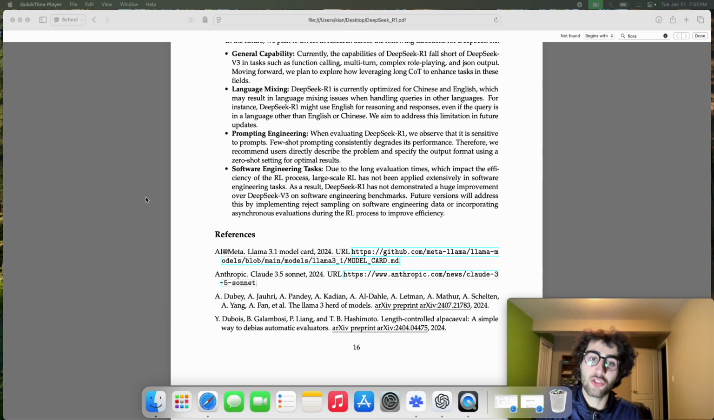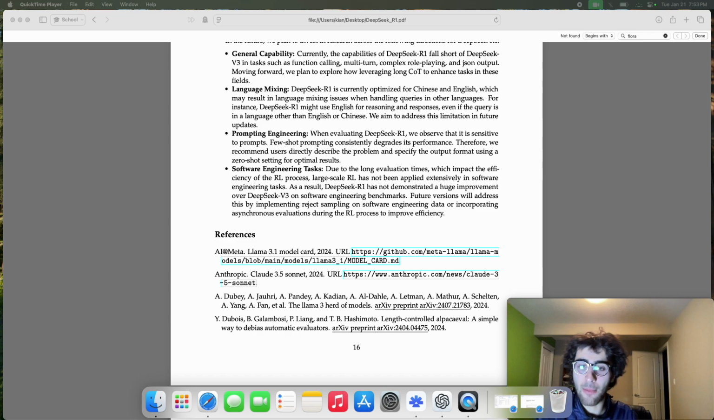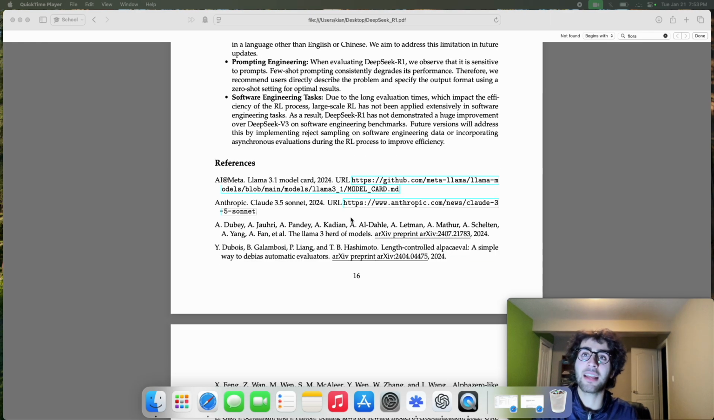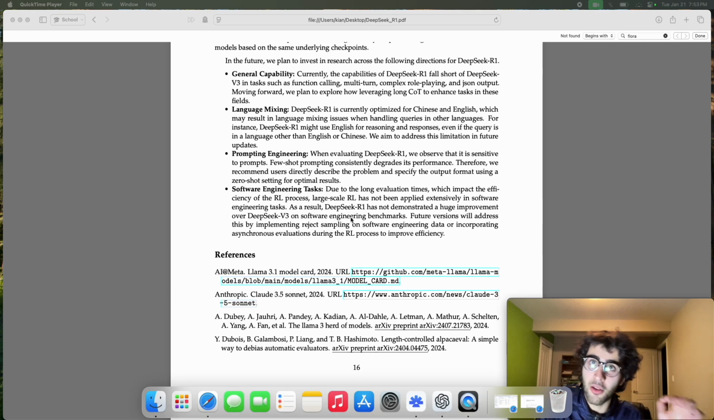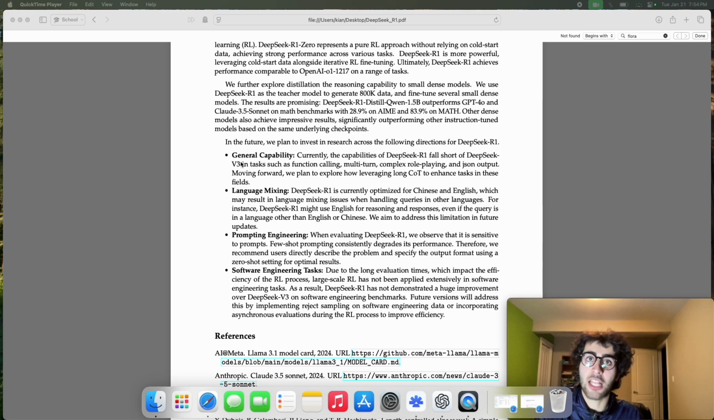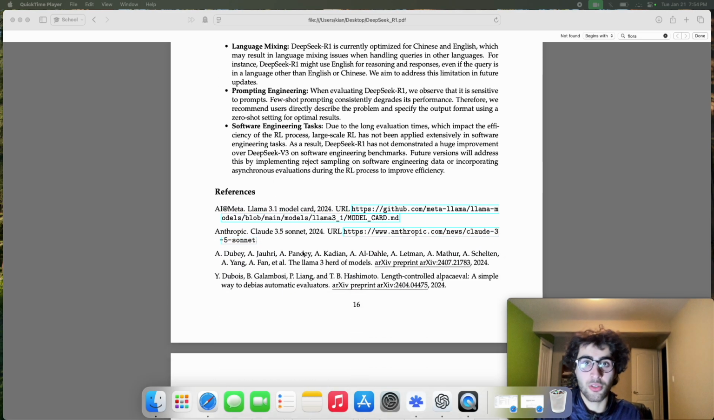And lastly, software engineering. Due to the long evaluation times which impact the efficiency of the RL process, large-scale RL has not been applied extensively in software engineering tasks. And they do propose 2 ways of implementing this in the future, either through rejection sampling on software engineering data or using asynchronous evaluations during the RL process to improve efficiency. So expect the next generation of DeepSeek-R1 models to be proficient in software engineering as well. And not only that, to be as general as V3, since these are the future goals of the paper.